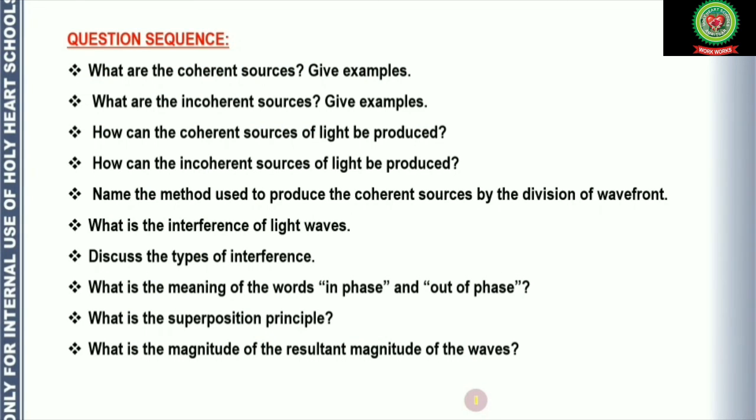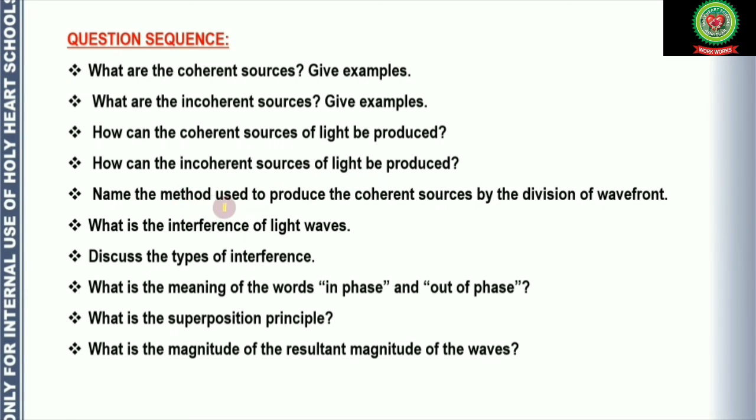Now let's see some questions related to the topic we have discussed. The very first question: what are coherent sources? Give an example. What are incoherent sources? Give examples. Question 3: how can a coherent source of light be produced? Question 4: how can incoherent sources of light be produced?